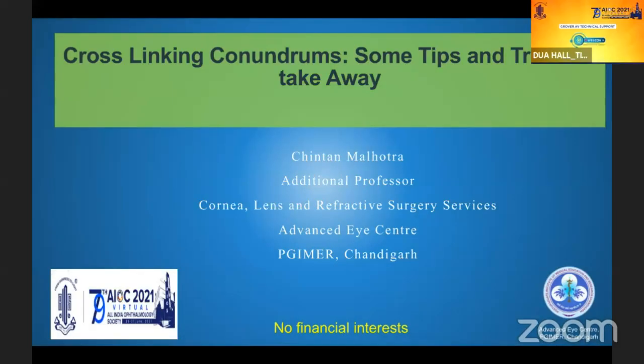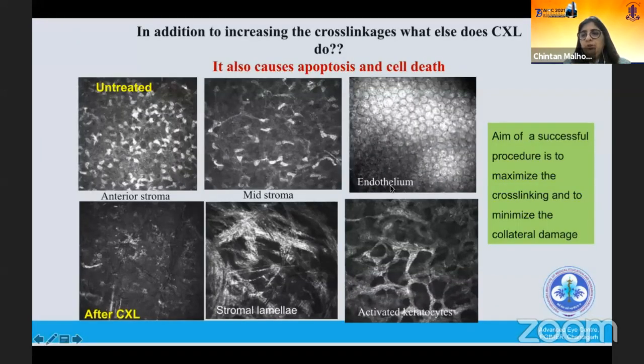The last talk for this session. I just thought that there are some issues which remain untouched in all the talks. Basically, some dilemmas which we face, cross-linking conundrums, and some tips and tricks to take away. For people who are just starting cross-linking, it's important to realize that in addition to cross-linking, CXL also causes apoptosis and cell death.